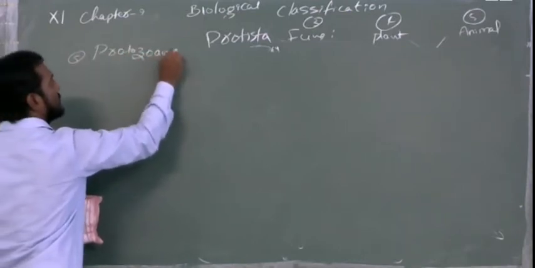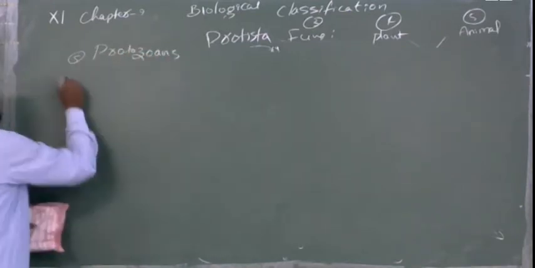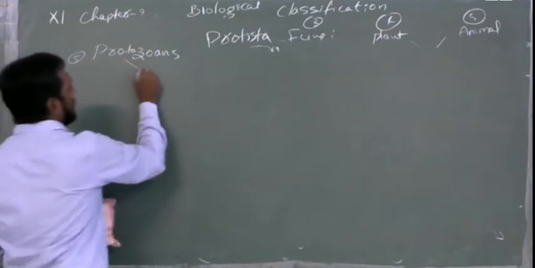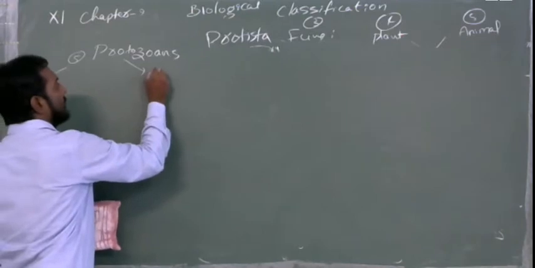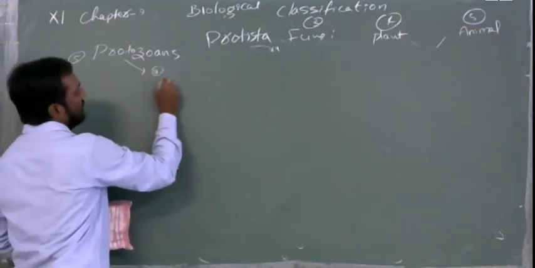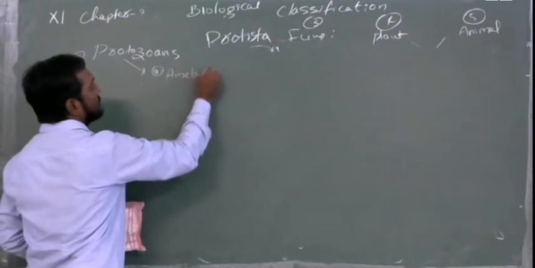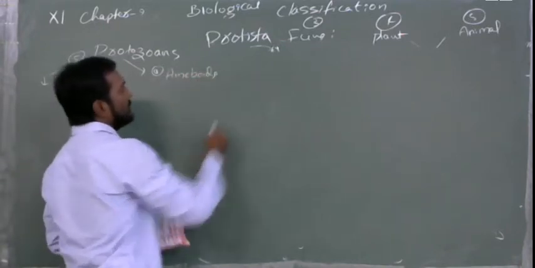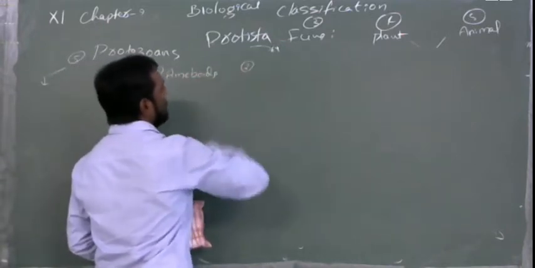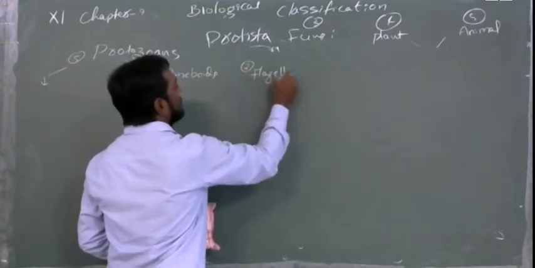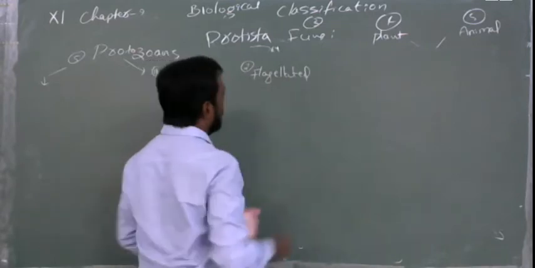In the protozoans, we have to see the general introduction first. Later we have to see A, amoeboid protozoans. Second, flagellated.